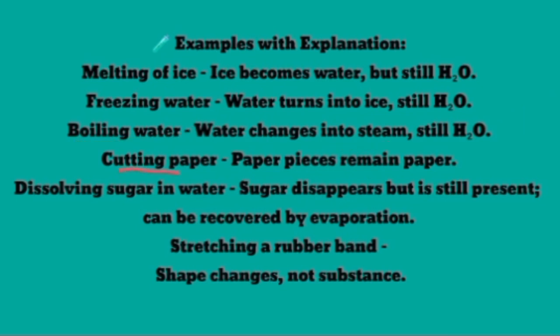Next is cutting of paper. If we cut the paper into small pieces, each piece is still paper, so it is also a physical change. Next is dissolving sugar in water. When we dissolve sugar in water, the sugar disappears, but it is still present in the water and we can recover it by evaporation. So no chemical composition is changed, it is a physical change. Next one is stretching a rubber band. When we stretch a rubber band, just its shape is changed, no new thing is formed. So it is also a physical change.